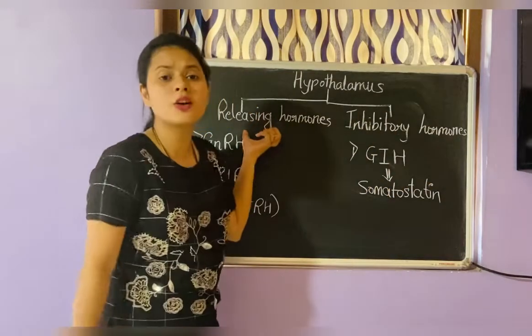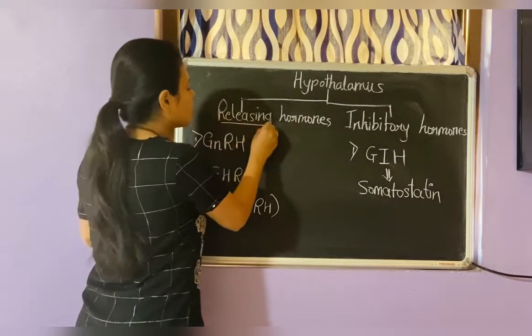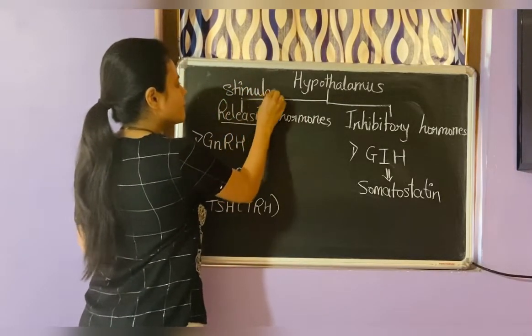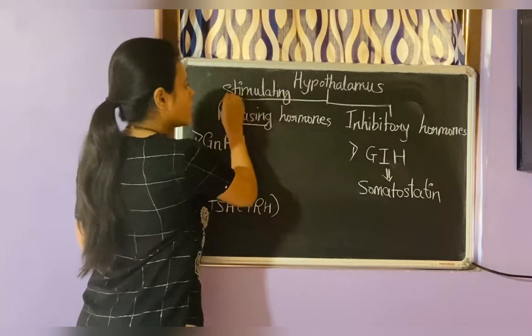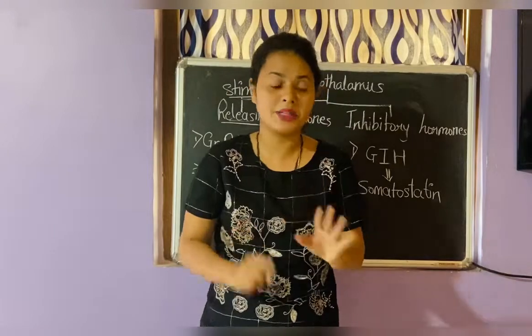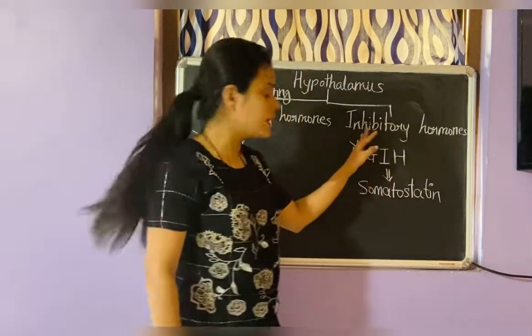Releasing hormone is also called stimulating hormone. Release and stimulate are one and the same thing. And then there is the inhibitory hormone, something to inhibit.